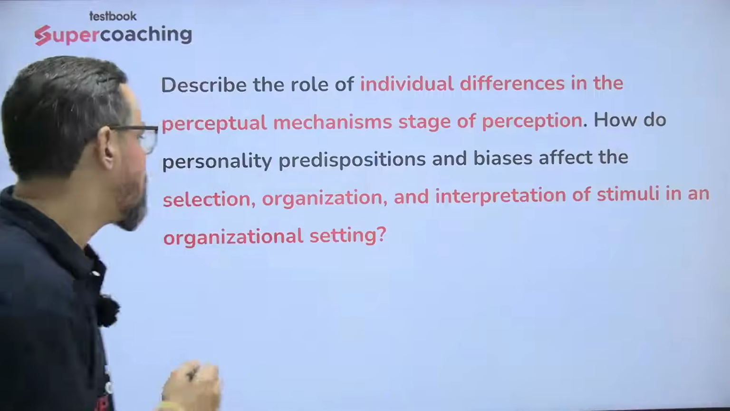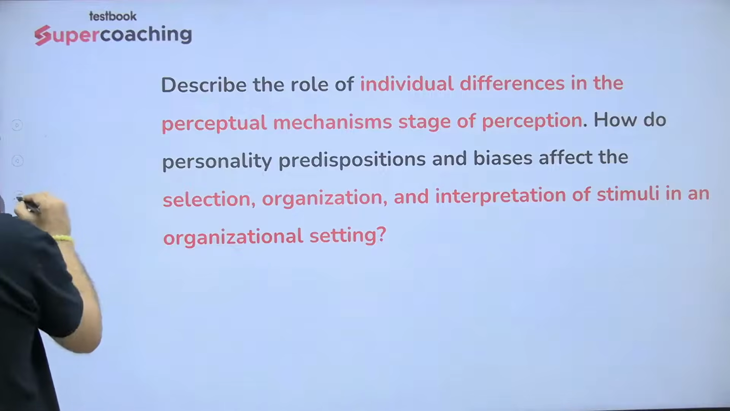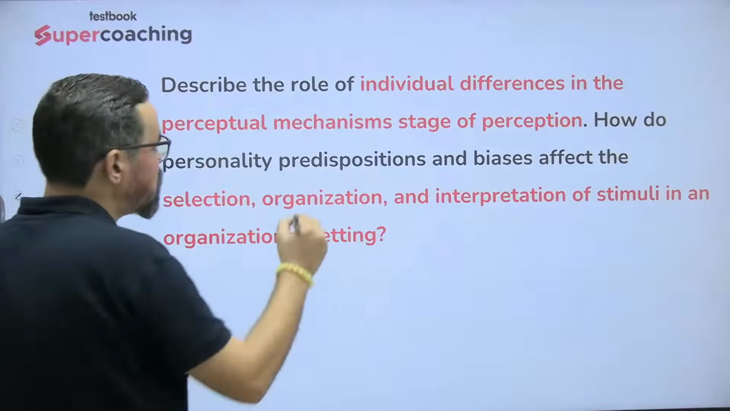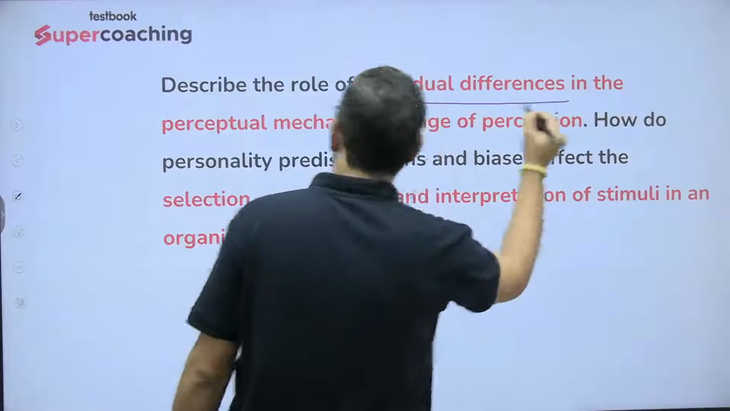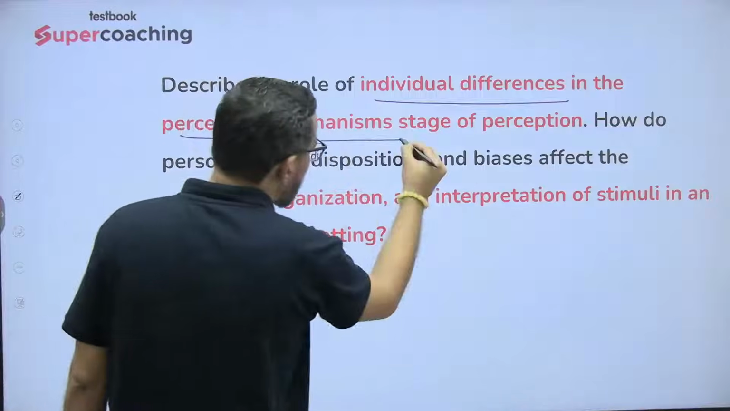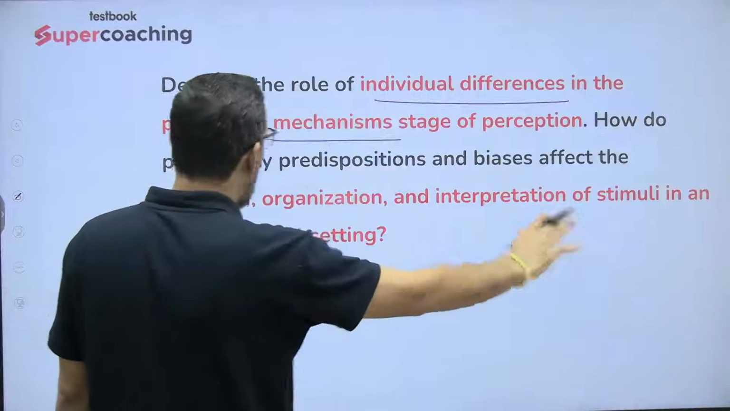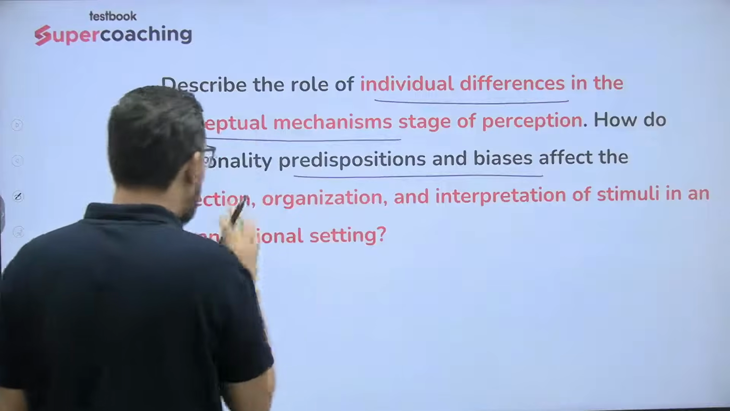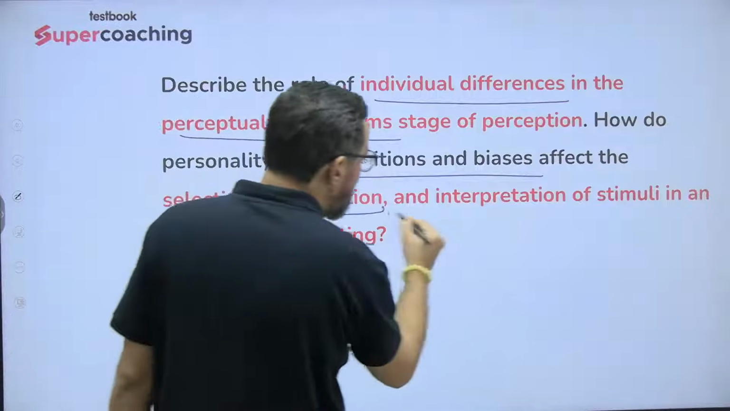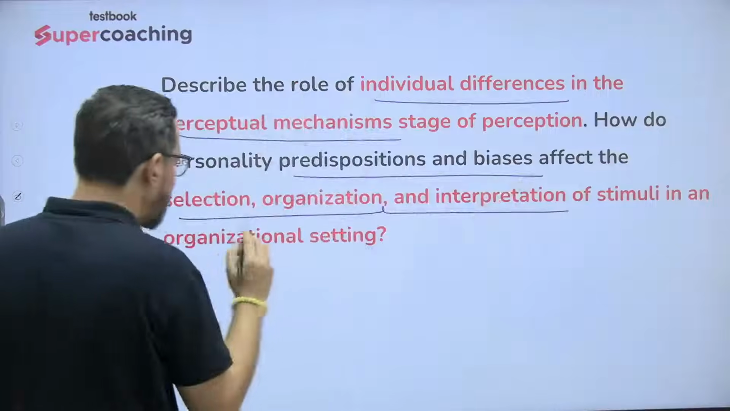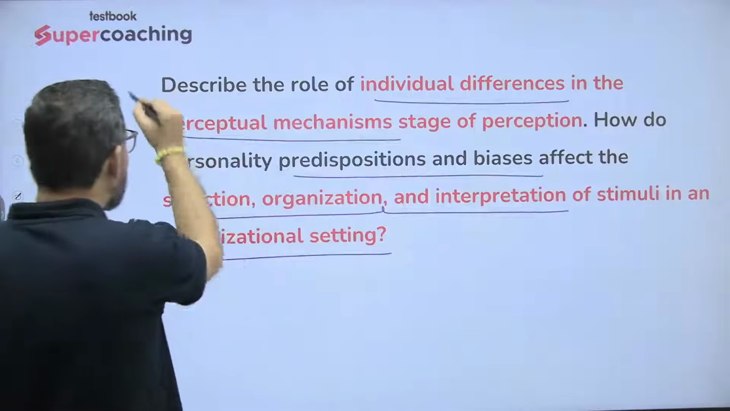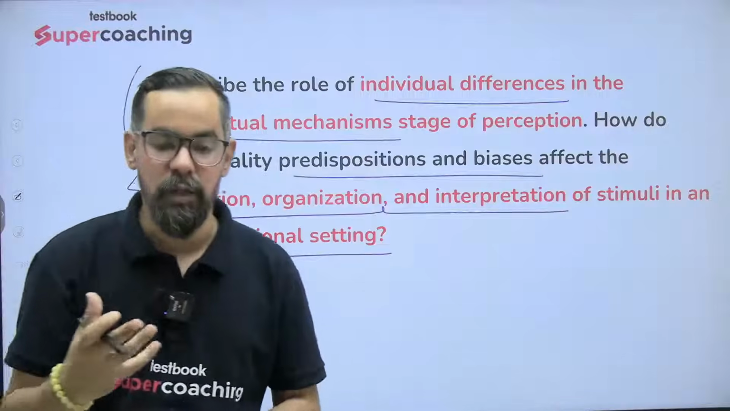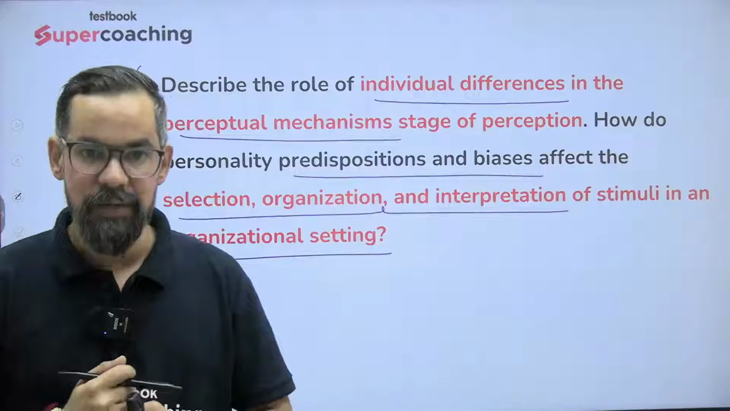So today's question, let's have a look at the question first. Today's question is about the individual differences in perceptual mechanism stage of perception. How do personality, predisposition, and bias affect the selection, organizing, and interpretation of stimuli in organizational setting? So this question is based on the perception process.